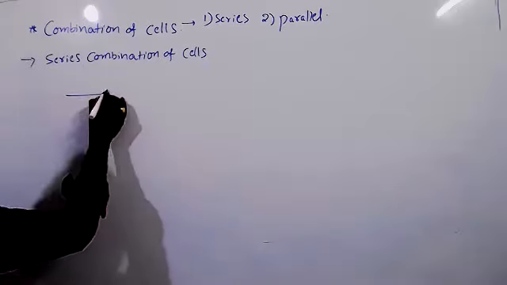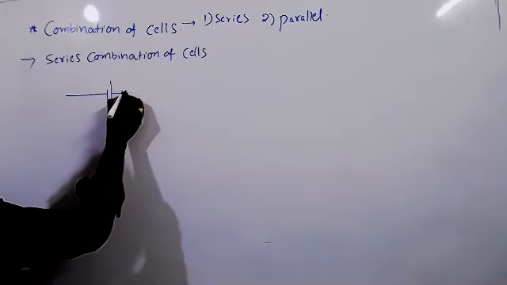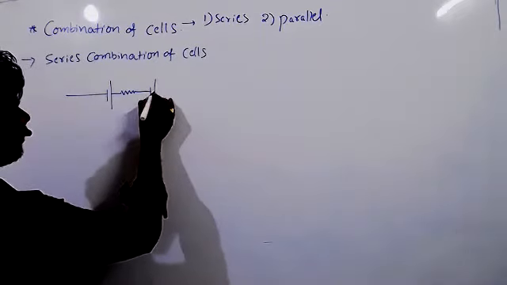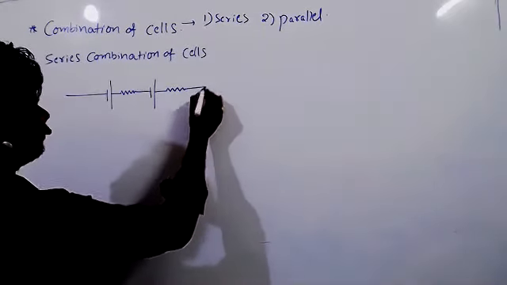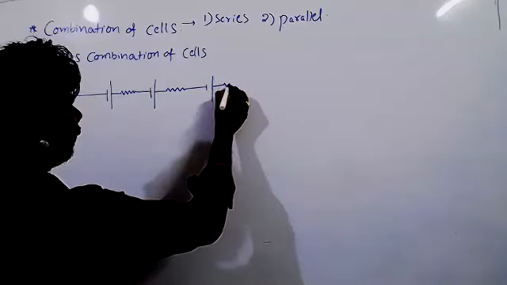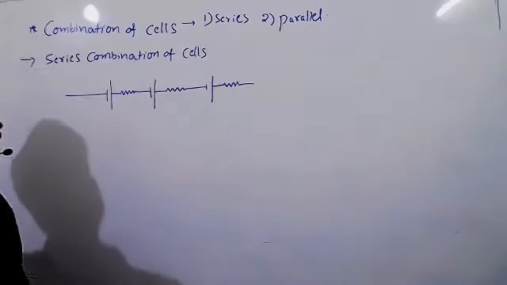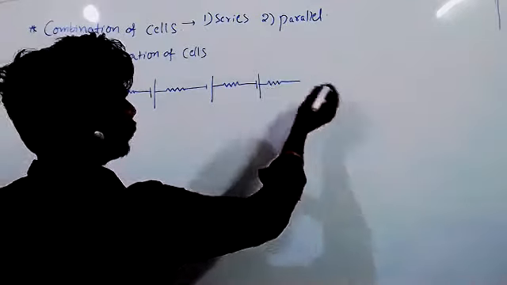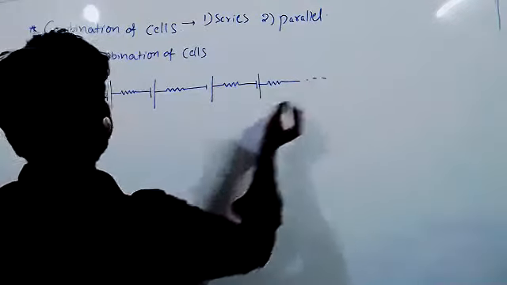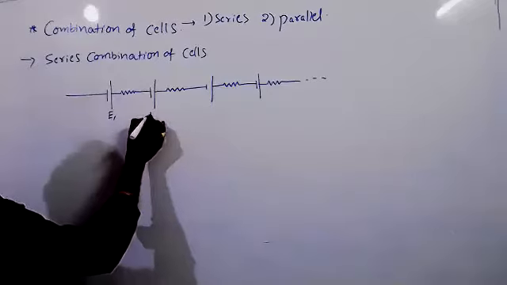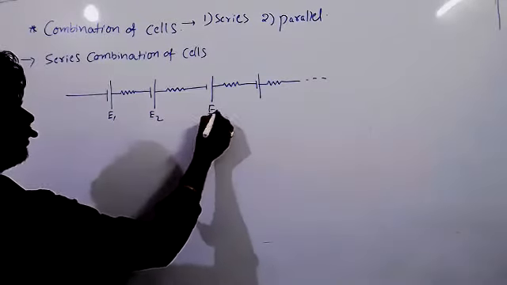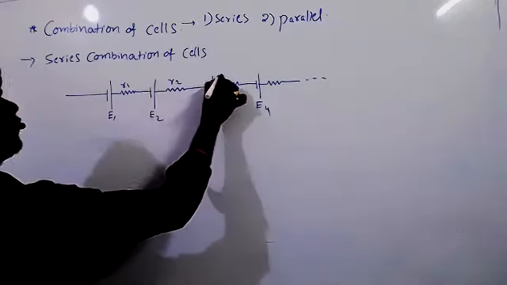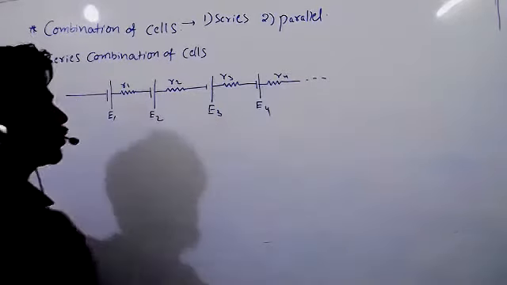So look at this. First cell and internal resistance. Second cell, internal resistance. Third cell, internal resistance. Fourth cell, internal resistance, and so on. So E1, E2, E3, E4, R1, R2, R3, R4, and so on.